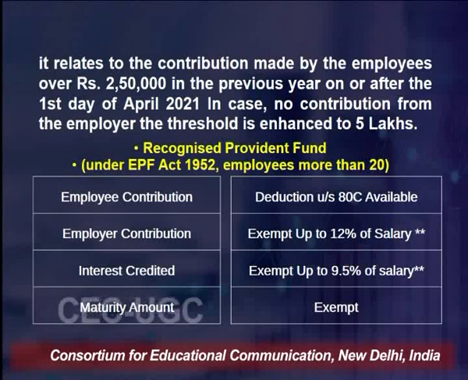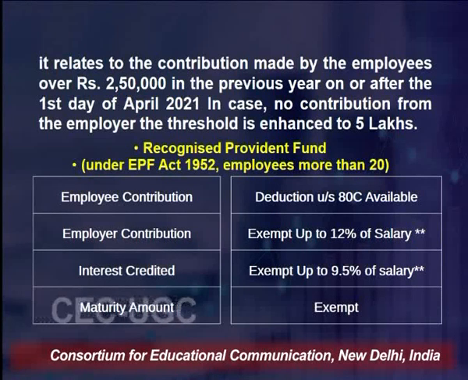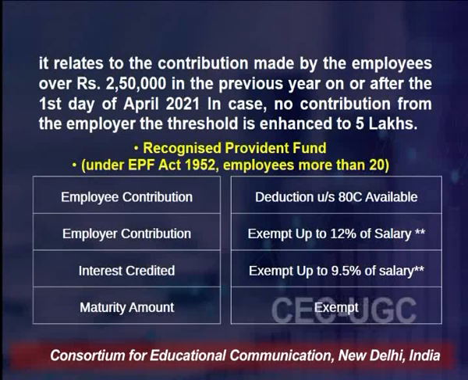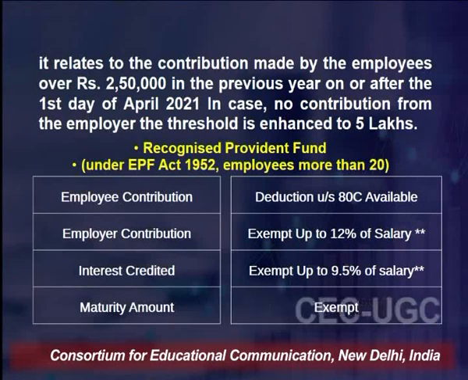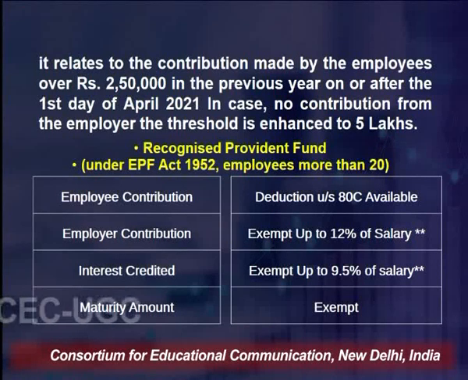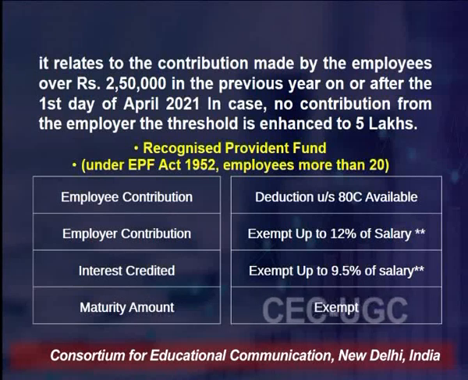That means any amount that you put into these funds, if it exceeds 2,50,000 rupees, the interest on such amounts will be taxable, from 1st April 2020-21 onwards. And in case there is no contribution by the employer, the employee is eligible for an enhanced threshold. That threshold is enhanced to 5 lakh rupees, right?